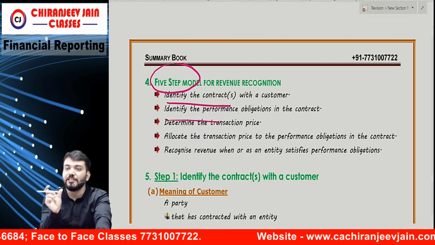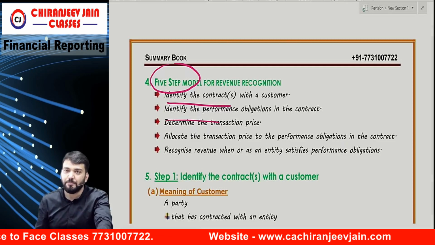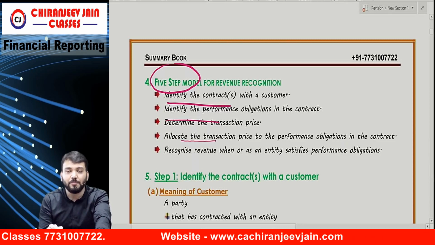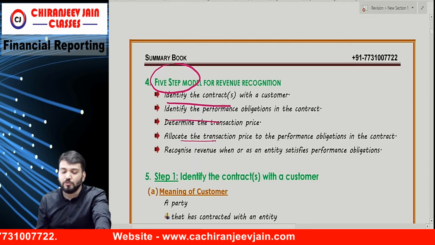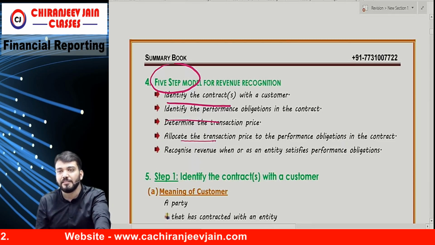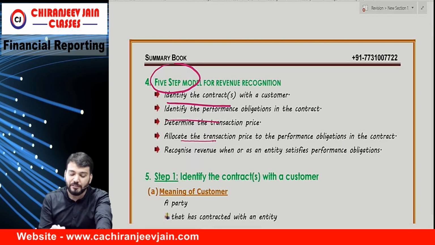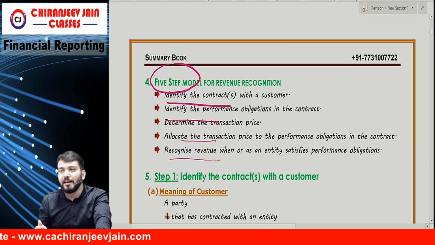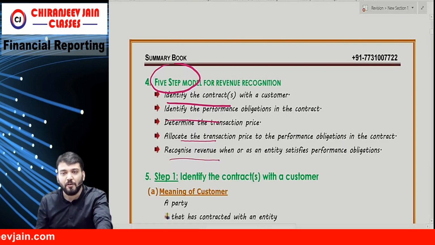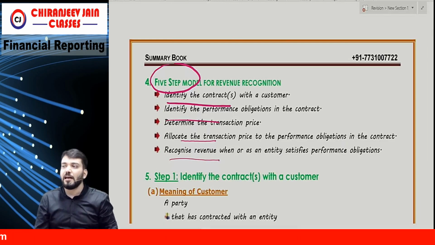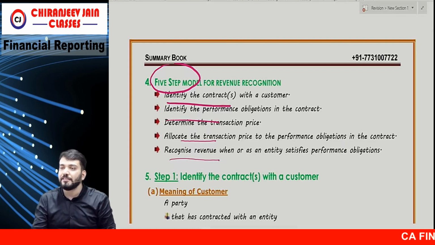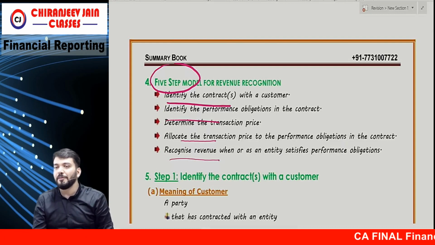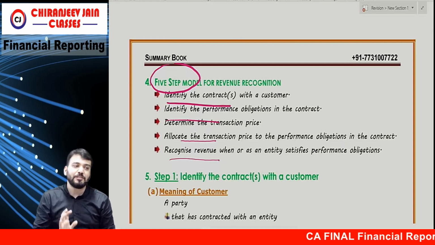Then determine the transaction price. Then allocate the transaction price to the performance obligations in the contract. Last, recognize revenue when or as the entity satisfies the performance obligation. This is the 5-step model.